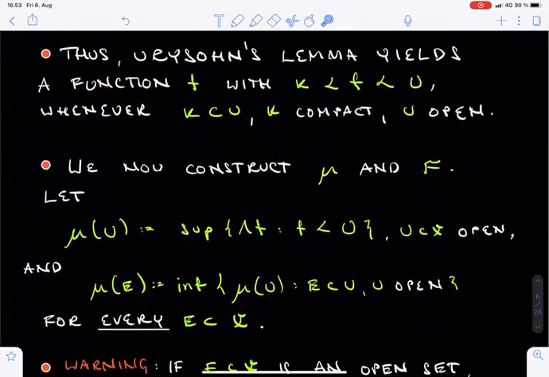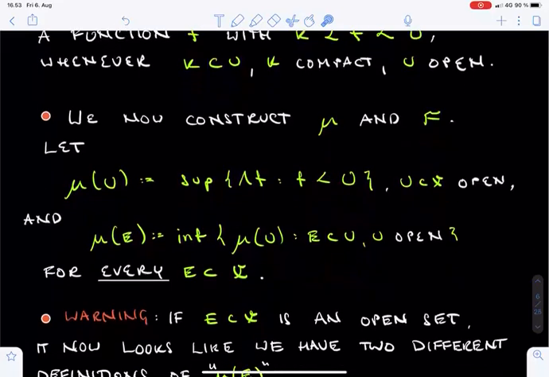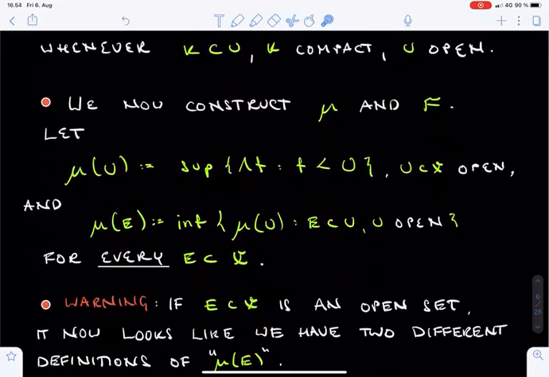We are now fully prepared to construct the measure μ and the sigma algebra F. We first define the values of μ on open sets U. If U is an open set of X, we define μ(U) to equal the supremum of the values Λf, where Λ is the given positive linear functional we are interested in, and f is any function dominated by U. Next, we define the value of μ on an arbitrary subset E of X. We define μ(E) to be the infimum of the values μ(U), where U is an open set containing E.